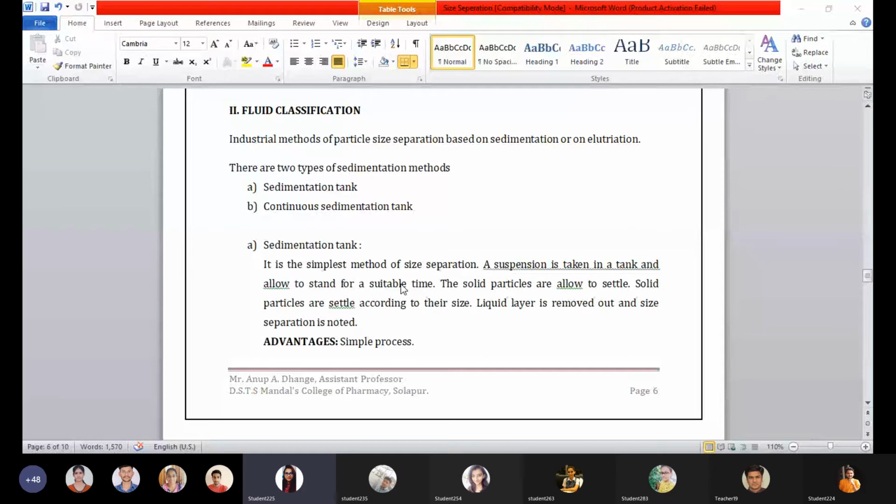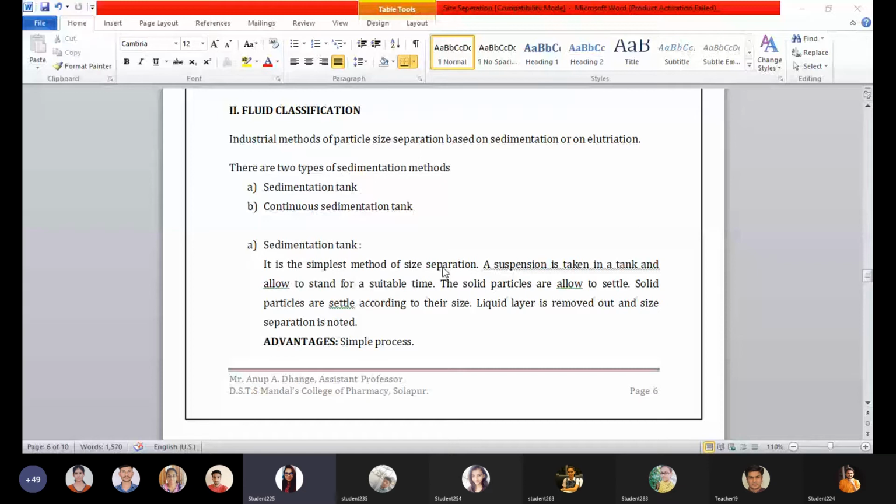The sedimentation tank is the simplest method of size separation. A suspension is taken in a tank and allowed to stand for a suitable time. The coarse particles are allowed to settle. Solid particles settle according to their size. The liquid layer is removed and the size separation is noted.